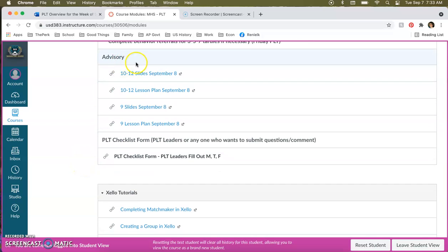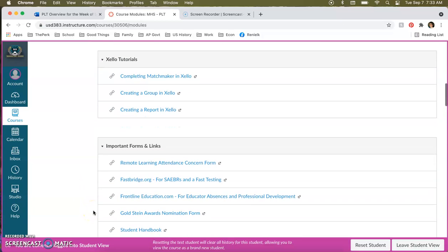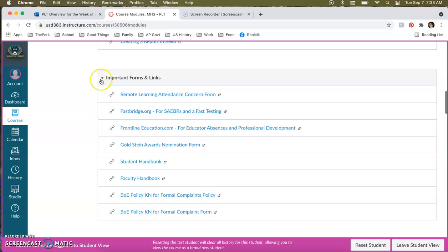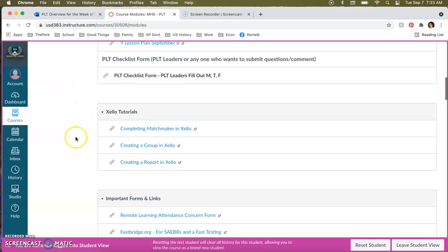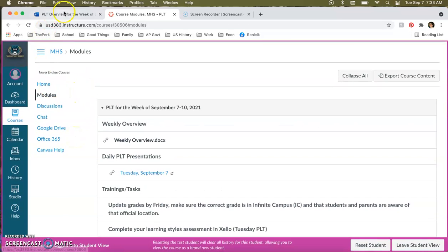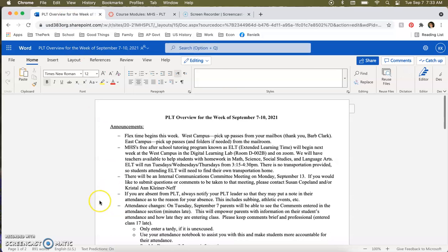Then for advisory, we have our advisory slides here for every grade level, and finally the PLT checklist form, which is for PLT leaders and anyone else who wants to submit a question or a comment. Just a reminder, there's a Zello tutorial videos module, and then we have the important forms and links module. So all of that can be found right at the top of the Canvas page. Now for the overview document.